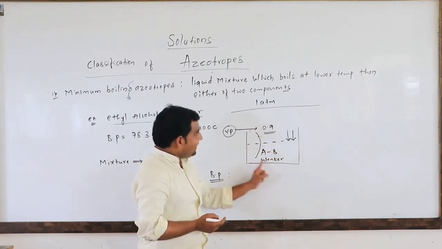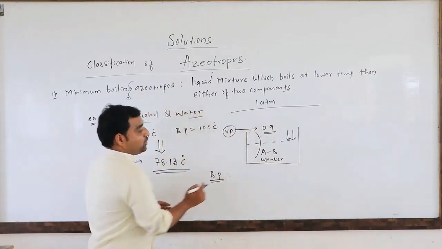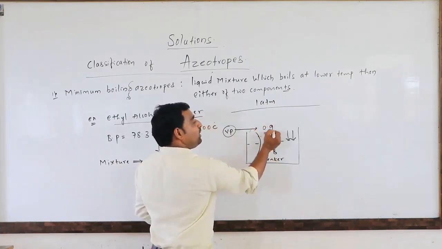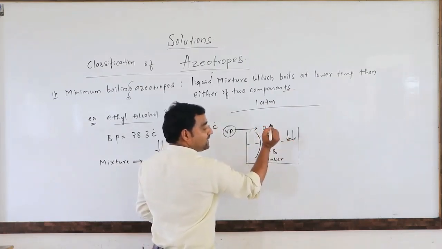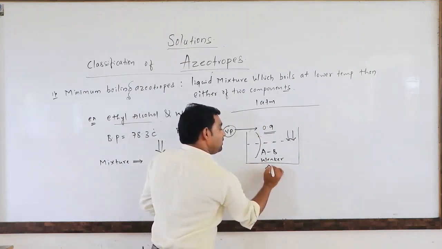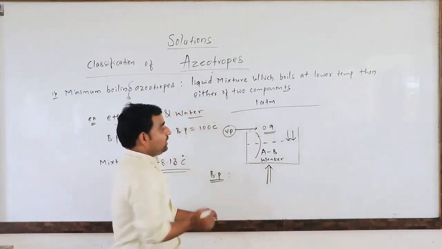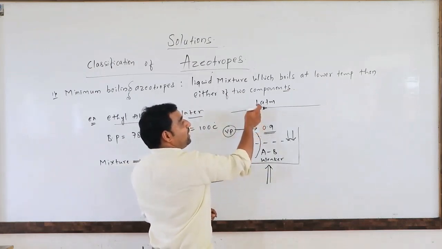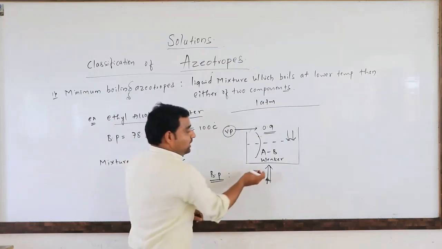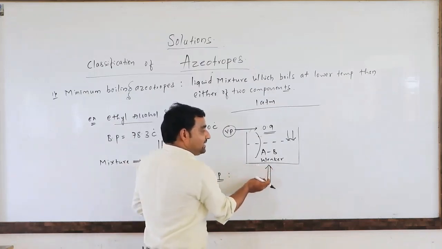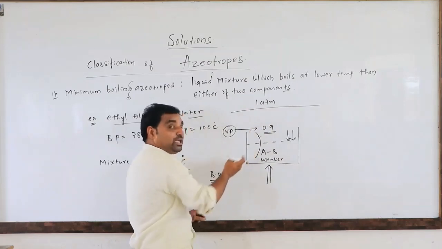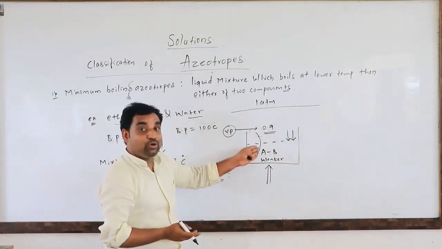For example, we had taken a minimum boiling azeotrope, AB having weaker interactions, it means it will produce more vapor pressure. If we boil this one, when the 0.9 becomes 1 atm pressure, then the solution will start boiling. So when we give a less temperature, the 0.9 will become 1 atm. At the lower temperature only the liquid starts boiling.